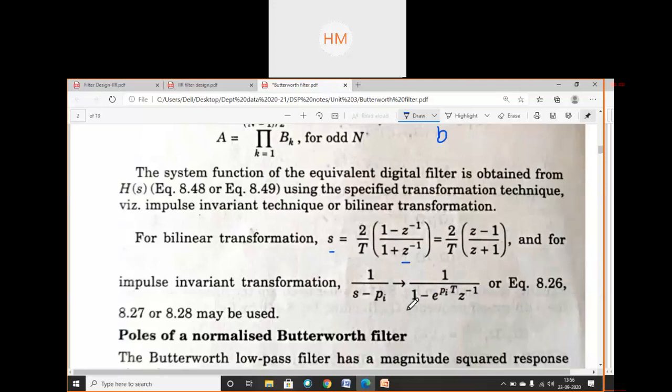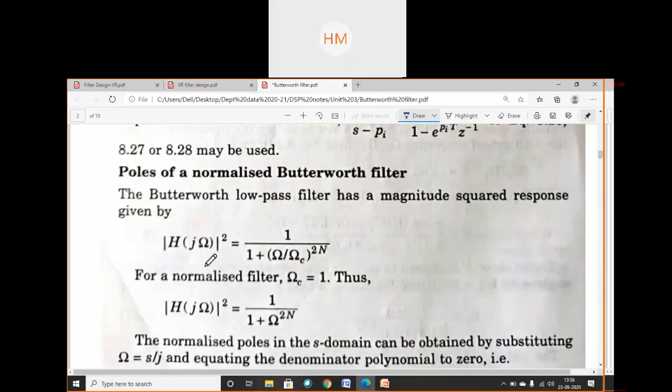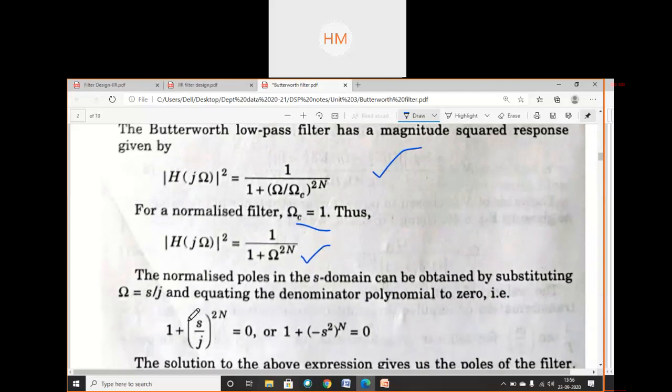We know this and we have to use these equations. Okay, so finished. Now here I am defining poles of a normalized Butterworth filter. This is the H-j ohm equation, magnitude squared response. If ohm C is equal to 1, I will get this equation. The normalized poles in the S domain can be obtained by substituting ohm is equal to S by j and equating the denominator polynomial to 0. Denominator polynomial to 0 and writing ohm as S by j, I will get this equation.